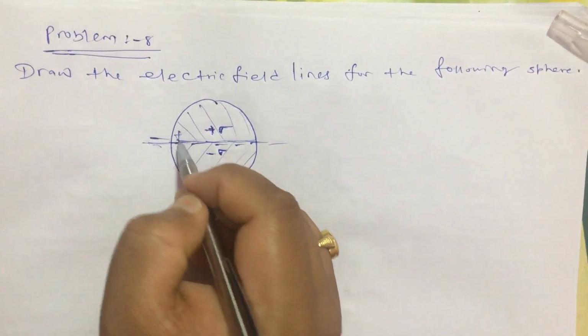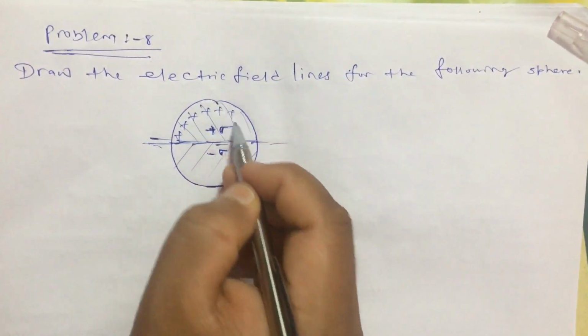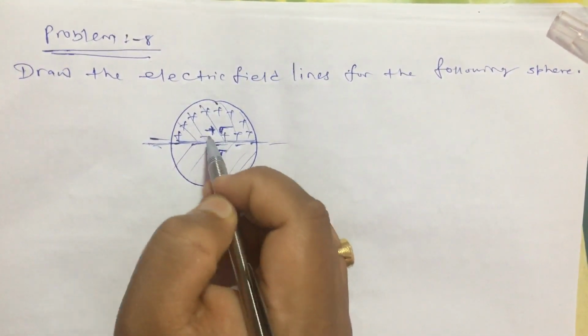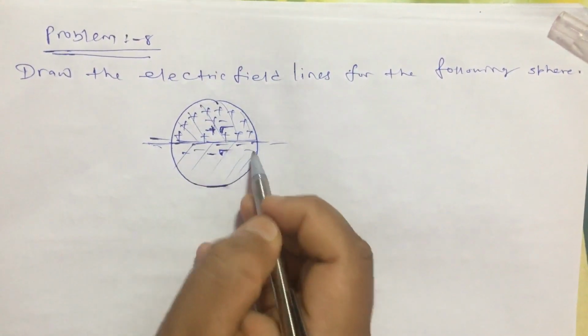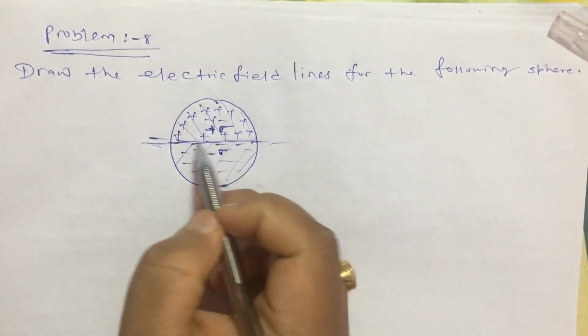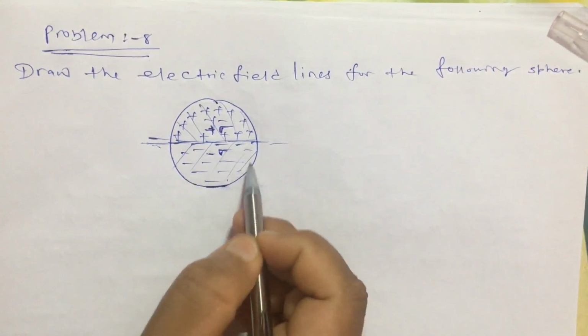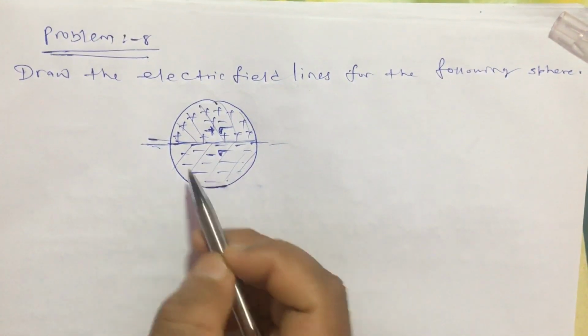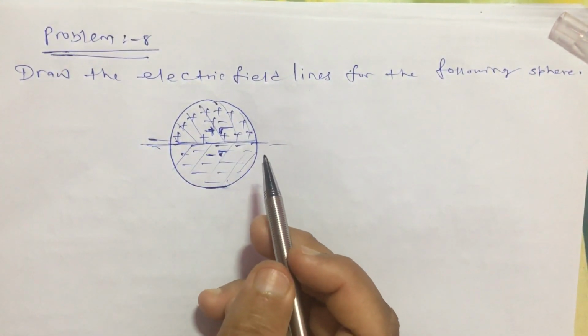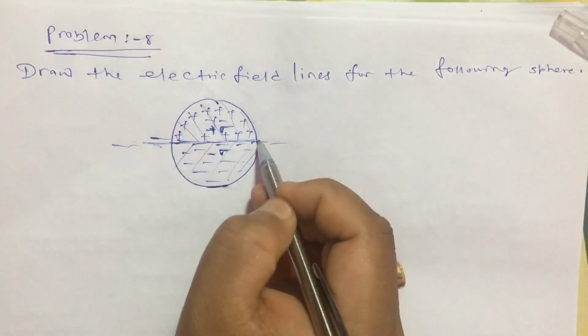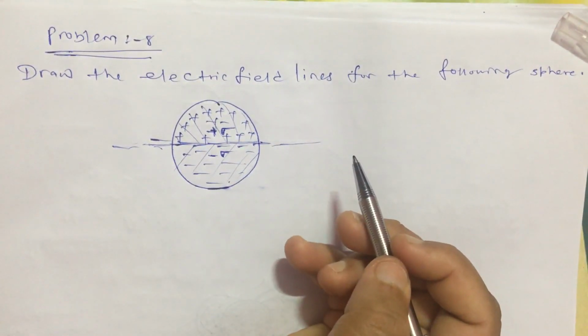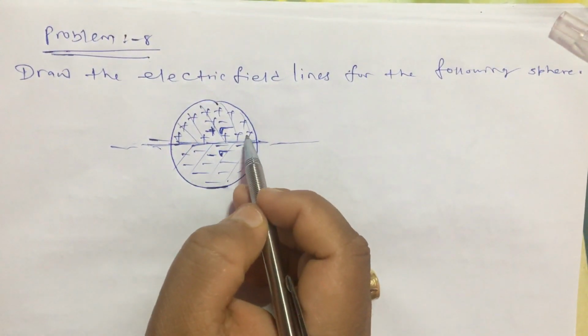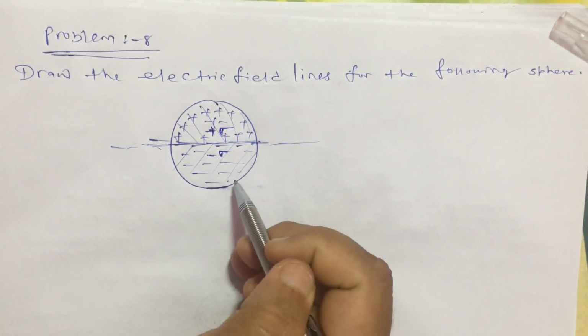Here everywhere there is positive charge, and here there is negative charge, and the amount of positive charge here will be equal to the amount of negative charge here. So for this system we have to draw the electric field lines. Now how to draw it? We have to use three concepts here. First, electric field lines should start from positive and end at negative.